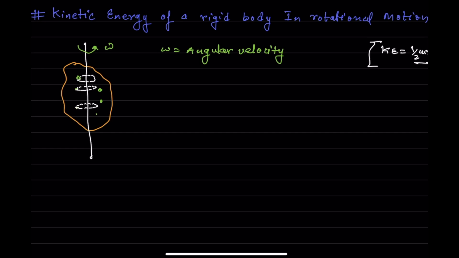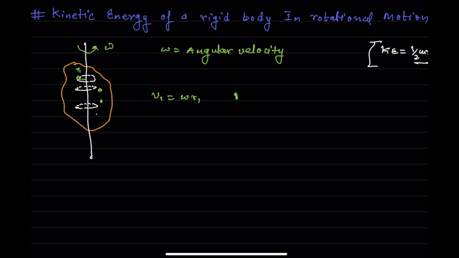Let's assume that this particle 1 is rotating in a circle of radius r1. You know that particle 1 is rotating with the angular velocity of omega in a circle of radius r1. Can you tell me what will be the linear velocity for this particle? Yes, the linear velocity will be v1 equals omega r1. You have learned this formula in circular motion. Can you also tell me what will be the kinetic energy? Now we know the linear velocity. Can we find out the kinetic energy of this particle?